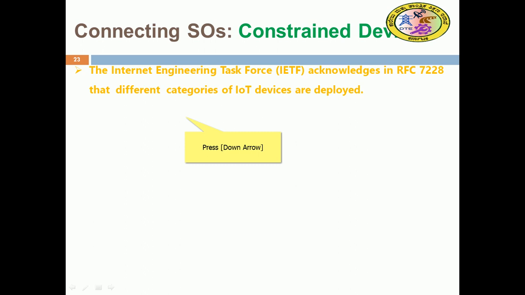An RFC is a specification document for each protocol, and each has a number; one such number is 7228. It describes the different categories of IoT devices deployed, related to the constraints of IoT devices, as recommended by the IETF.